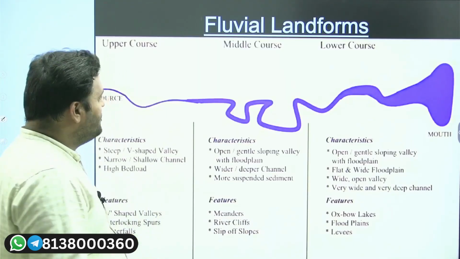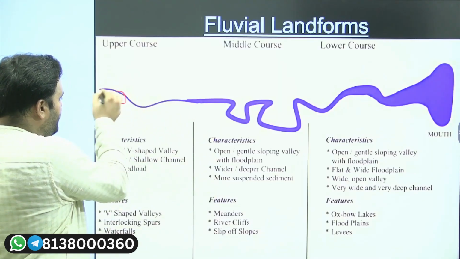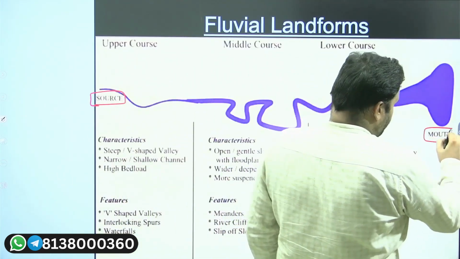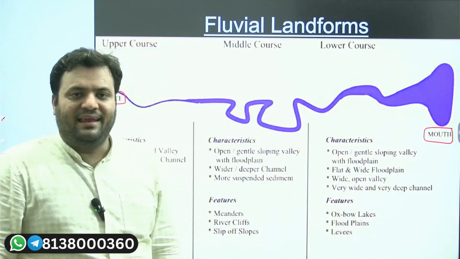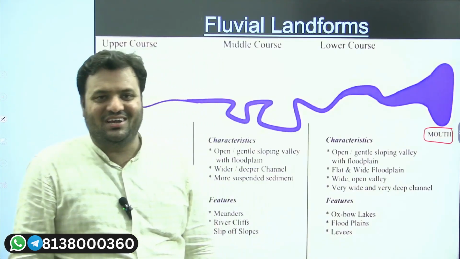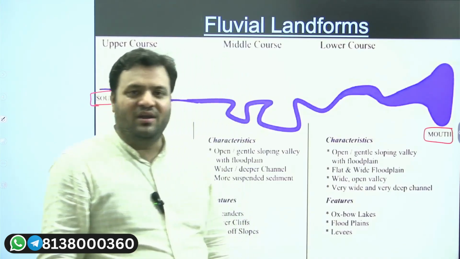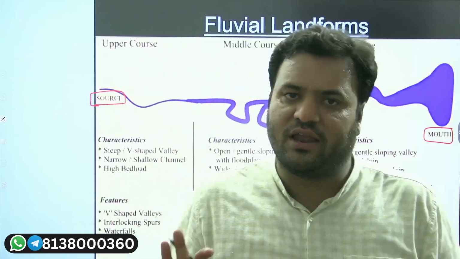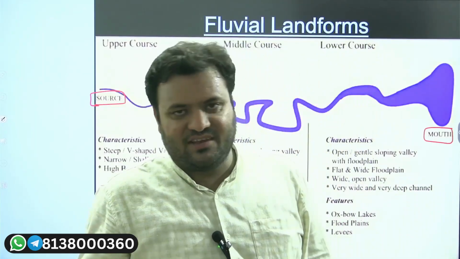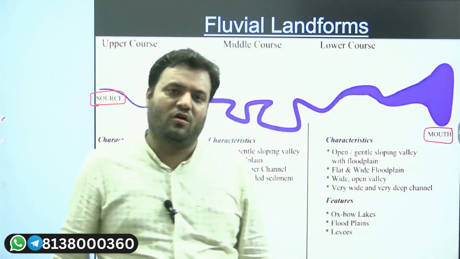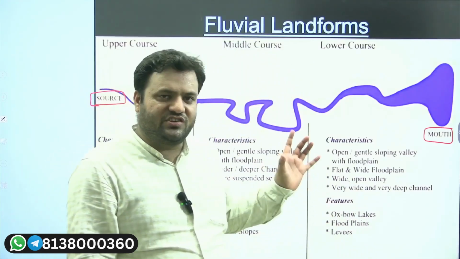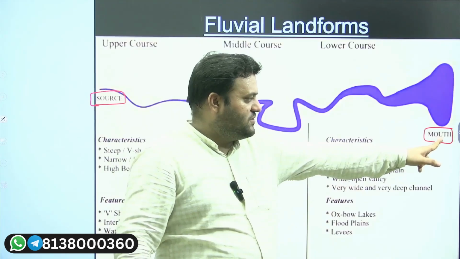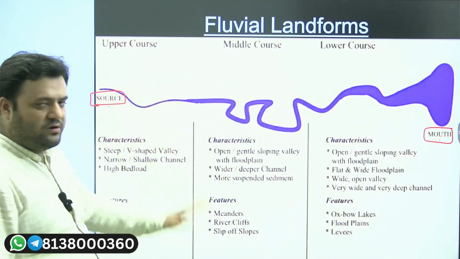So when we have a river, the place from which the river is originating will be termed as what? Source. And the place where the river is discharging its water in an ocean, and in lakes it will also be correct, it is not wrong. If there is a lake, that will also be called as what? The mouth of that particular river. So when the river is discharging its water into a large water body, that will be termed as the mouth. So this is the mouth of the river, this is the source of the river. Clear?